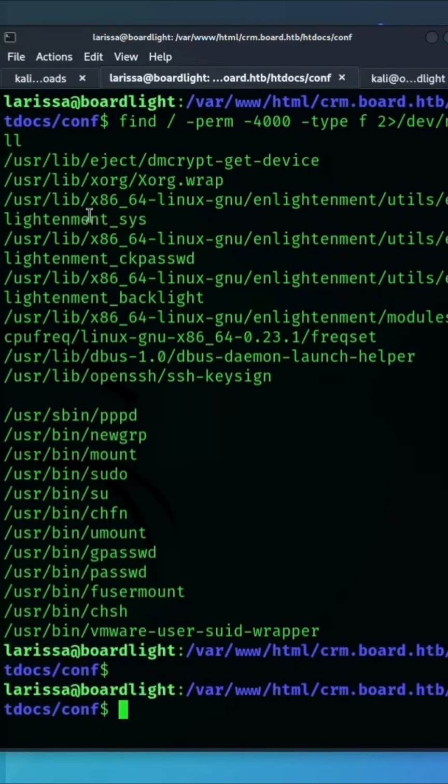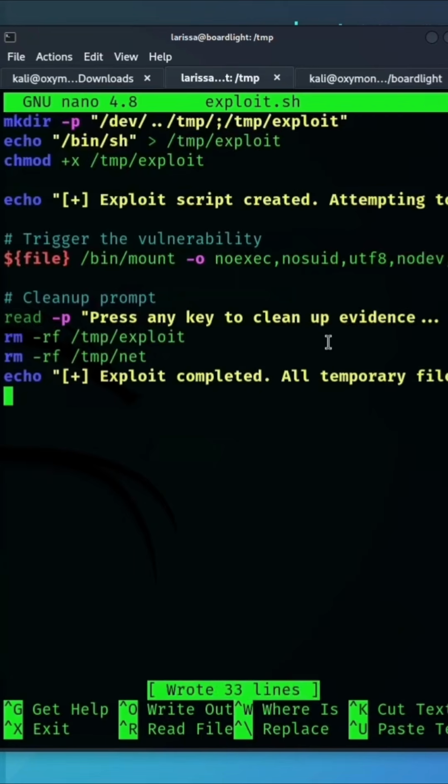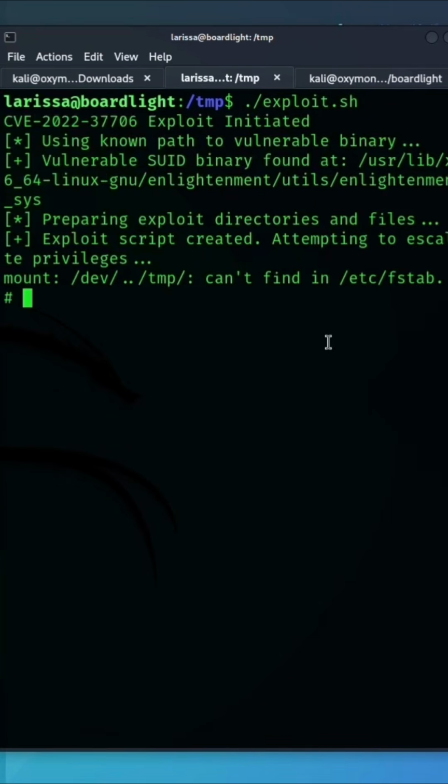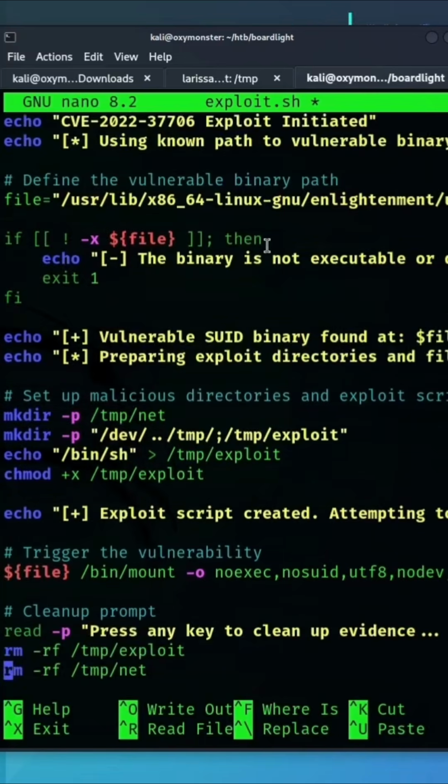Because it runs with elevated privileges, any weakness in how it processes input can be abused to escalate from a standard user to root. The attack begins by checking for the vulnerable binary in its typical system location under the Enlightenment utilities directory inside a standard Linux system path for 64-bit packages. If the binary is present and executable, the exploit sets up a temporary working directory and writes a simple payload script into a temporary location such as the system's temp folder, designed to spawn a root shell when executed.